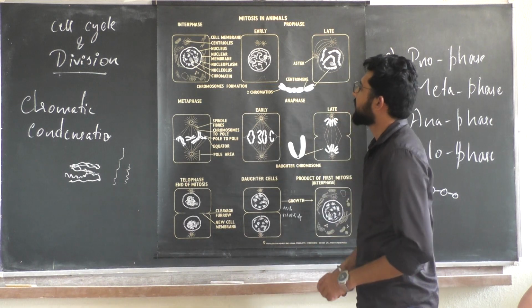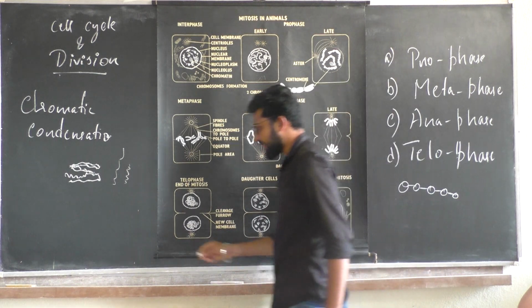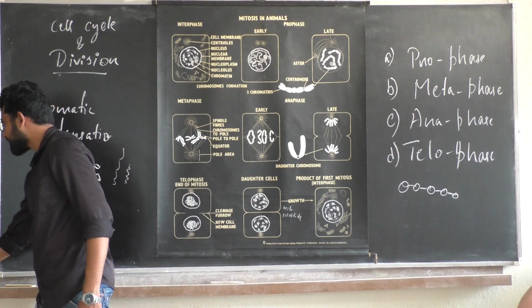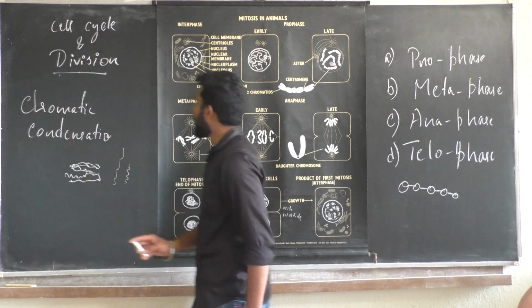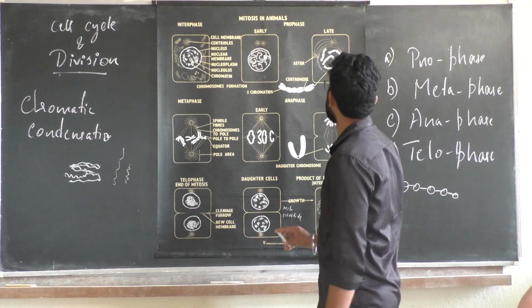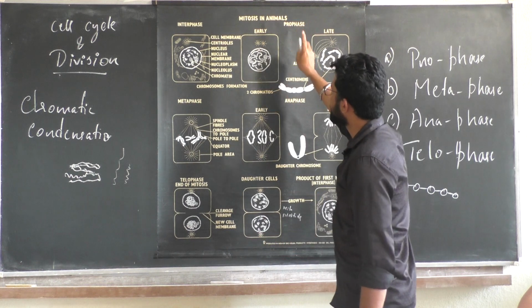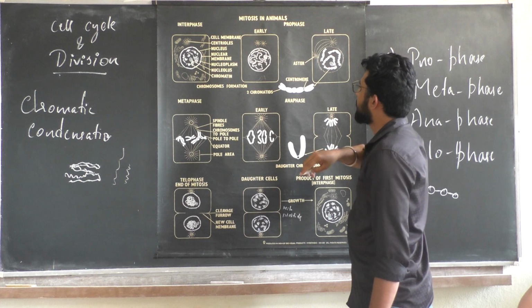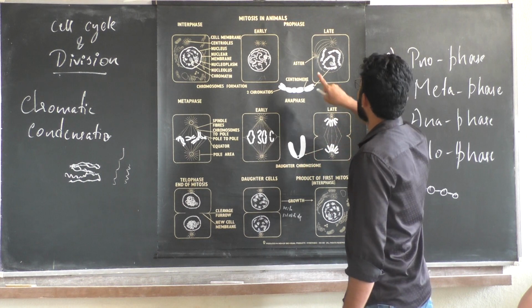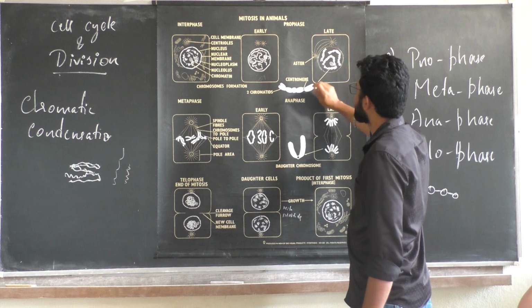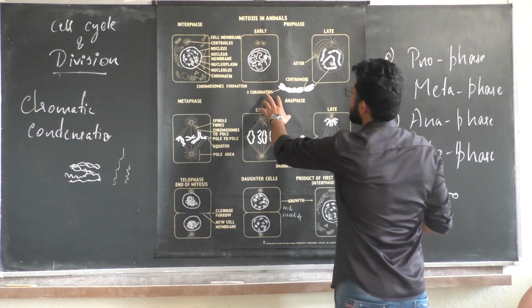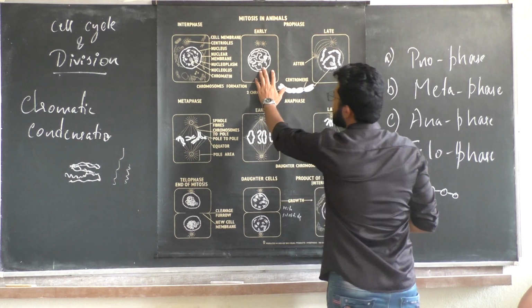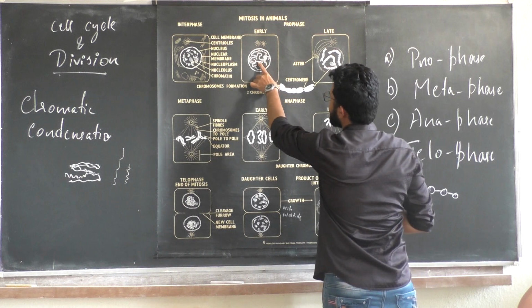After condensation, you can find the initiation of spindle fibers. See, look here. I start from here, just the beginning of prophase.